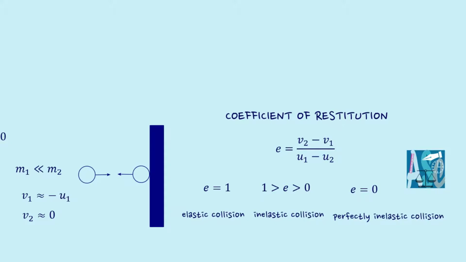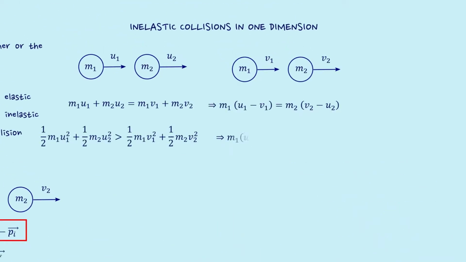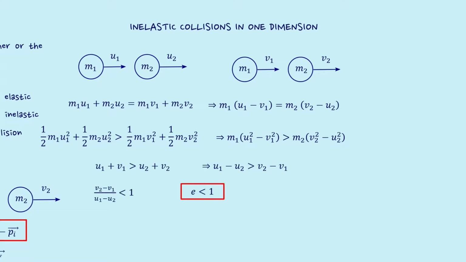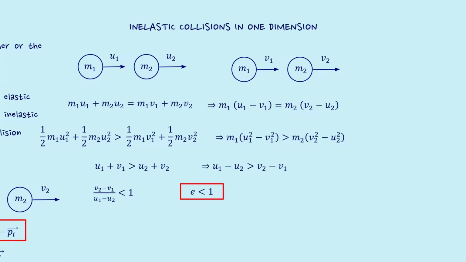Now let us discuss inelastic collision in 1 dimension. Here, in this case, conservation of linear momentum is obeyed. However, the kinetic energy of the system will not be conserved. Kinetic energy after the collision will always be less as compared to the kinetic energy before the collision. If we obtain the coefficient of restitution for this inelastic collision, we get its value is always less than 1. But it cannot be 0 because even after the collision, the objects undergoing collisions do separate from each other.